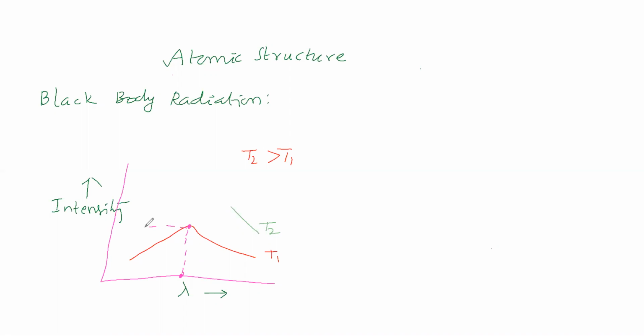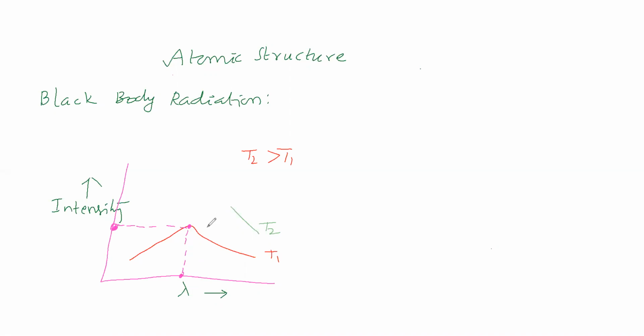This wavelength is having maximum intensity of radiation. So at T1, so and so wavelength is having maximum intensity of radiation.